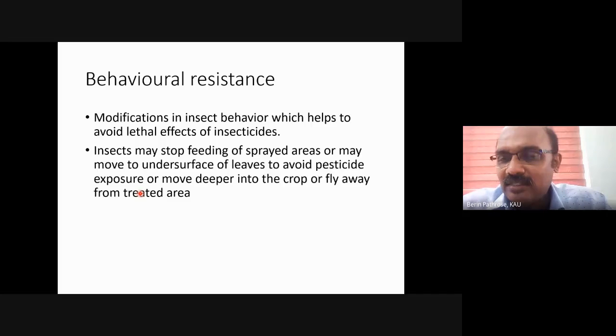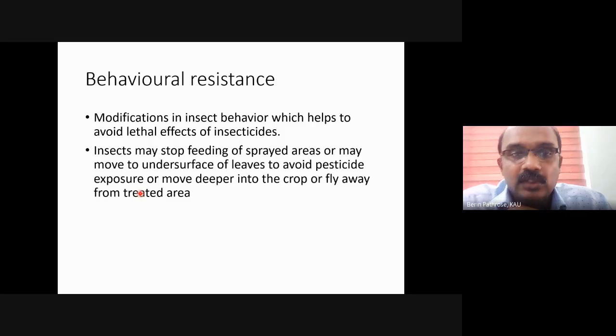So this is one simple mechanism. There is nothing much change happening, only the behavioral mechanism, which can be called an avoidance mechanism, which will enable the insect to reduce the toxicity of the pesticide. Clear? Behavioral resistance?